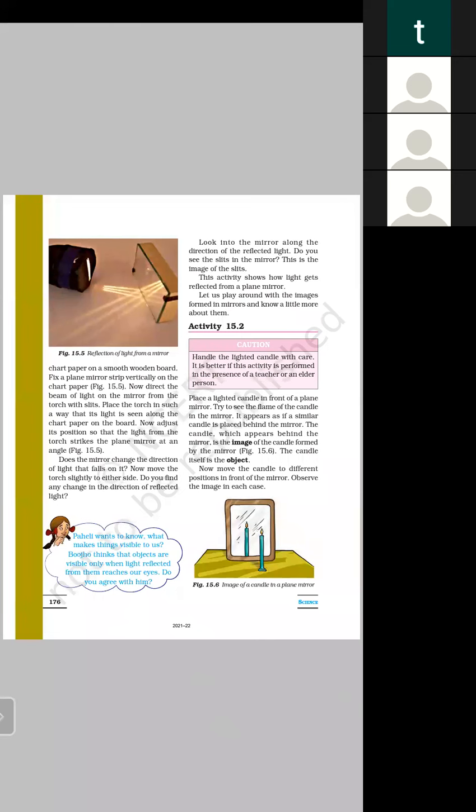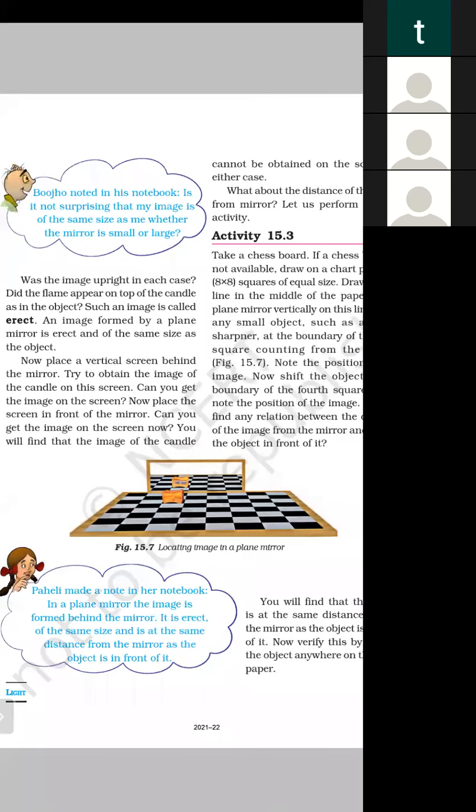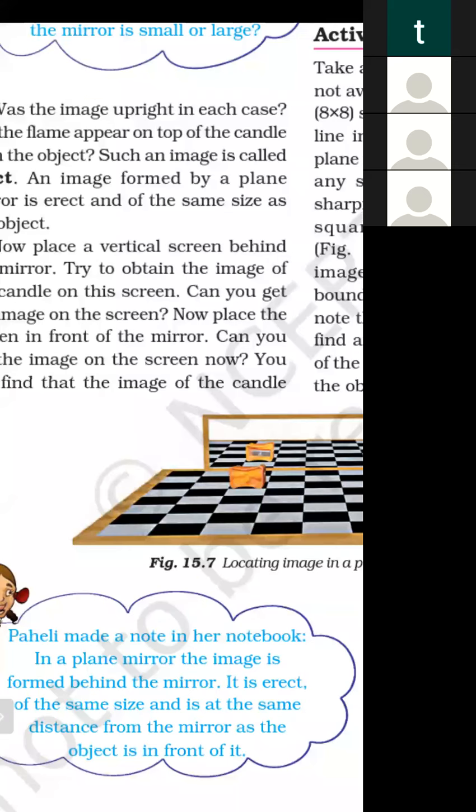It is not surprising that my image is of the same size as me, whether the mirror is small or large. Yes, a plane mirror forms the same image as that of the object. Was the image upright in each case? Did the flame appear on top of the candle as it is in the object?